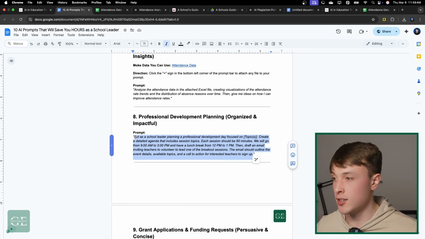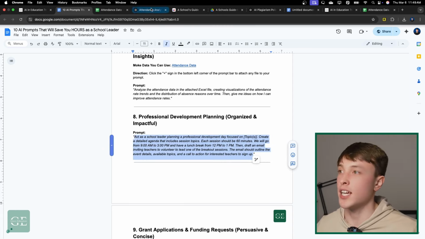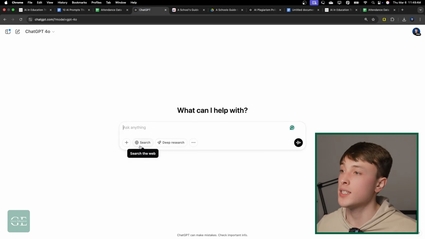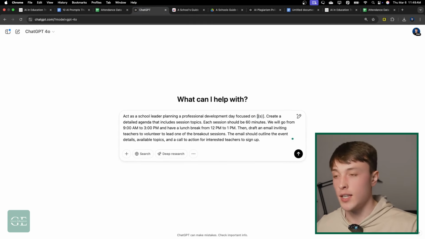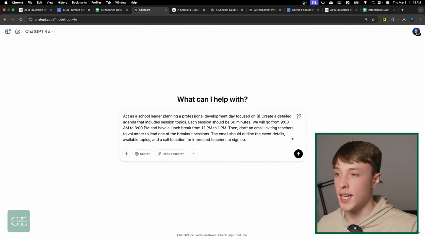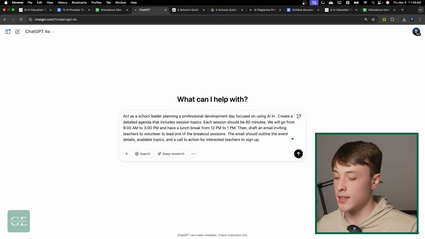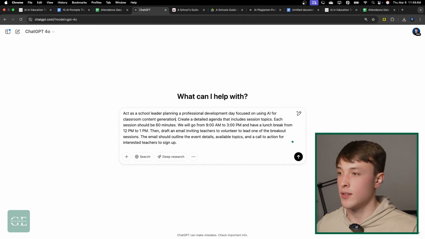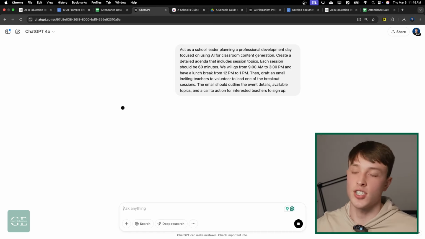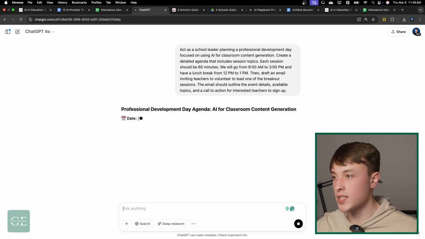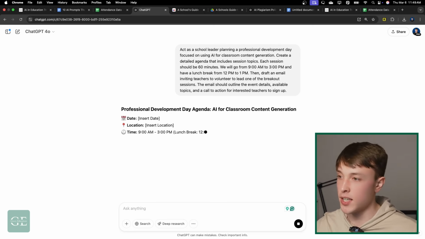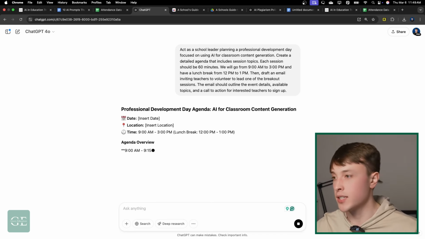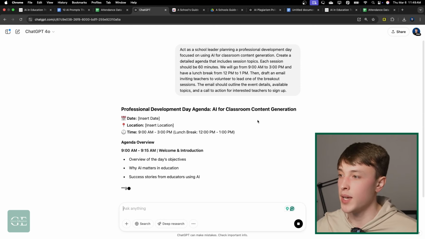So simultaneously, you could get a nice outline of different session topics that you would want your teachers to go through. Then you could even just do like a staff-led PD day. Maybe I just want to put using AI for classroom content generation for our topic, and then teachers can just apply to or say, hey, I can do this one, I can teach the other teachers how I use it to create lesson plans or to create in-class activities or whatever it may be.